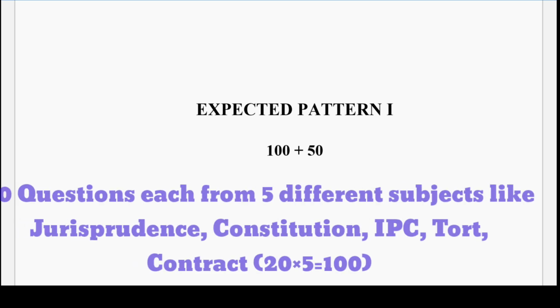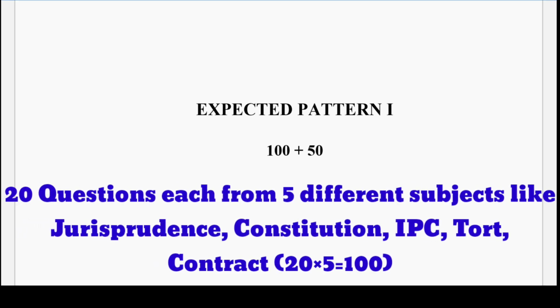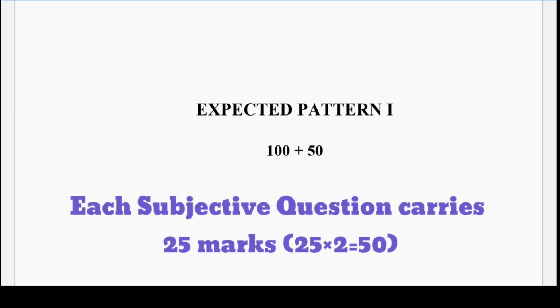Another possibility is that there are 5 pre-decided subjects like jurisprudence, contract or tort, IPC, whatever they may be, and each subject contains 20 objective questions, 20 into 5, which totals 100 questions. The rest, 50 marks, can be asked like this: 25 into 2, each subjective question carrying 25 marks, which totals 50 marks.